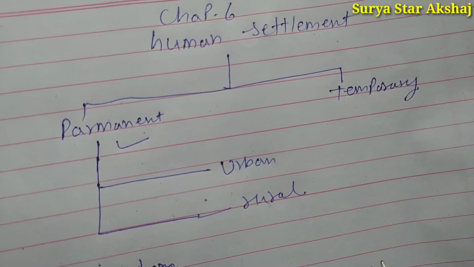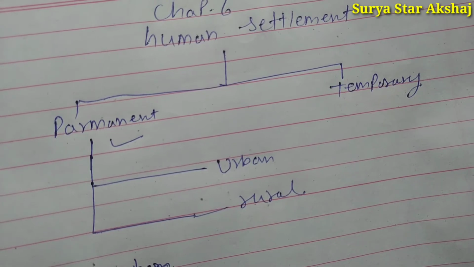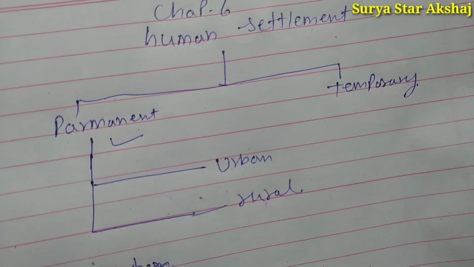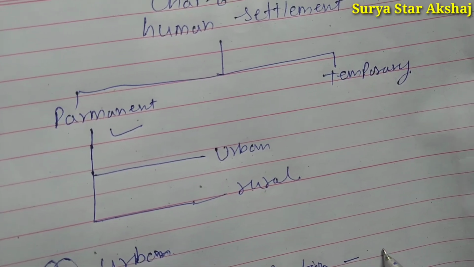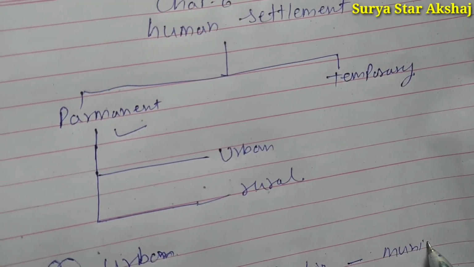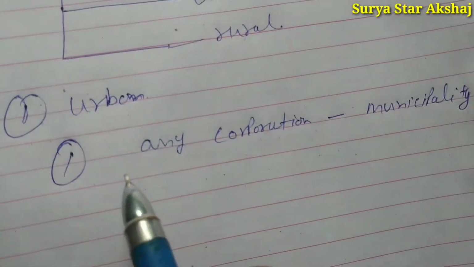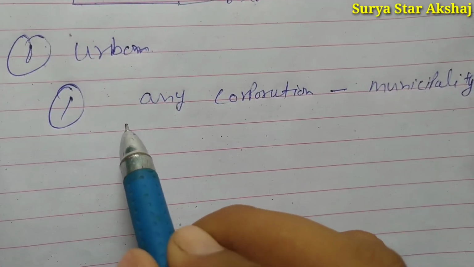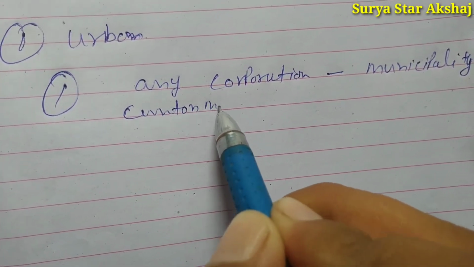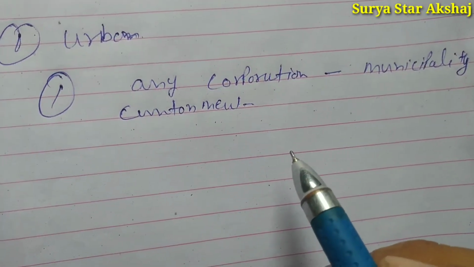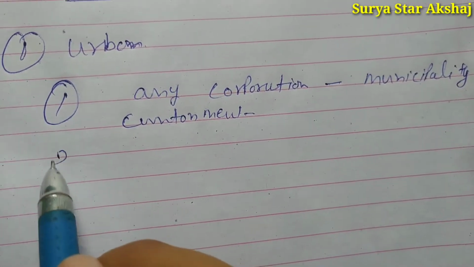The first condition is that some authority works there. It may be a municipality, corporation, cantonment, or any local authority.